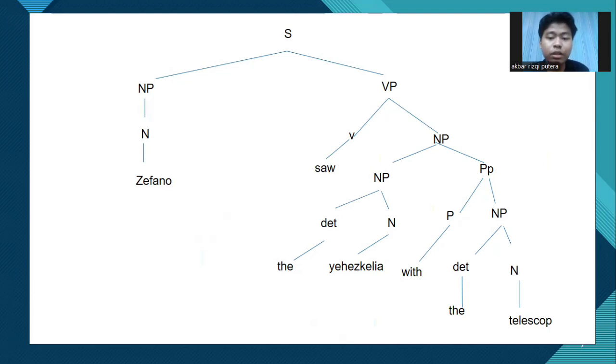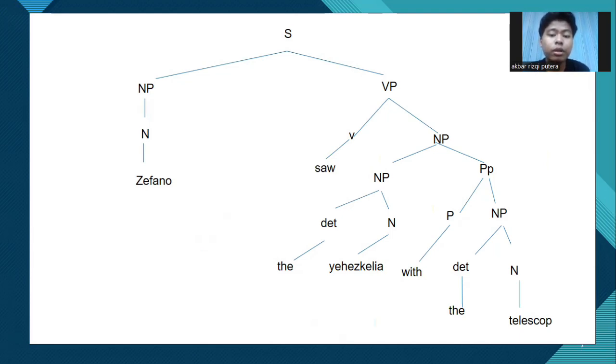At first glance, the sentence looks simple, but actually it's an example of syntactic ambiguity, where one sentence can have more than one interpretation based on its structure. Let's break down what we see in this tree. Starting from the top, we have S, which splits into NP and VP. The NP is just the name or subject.